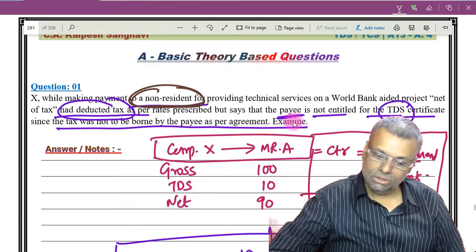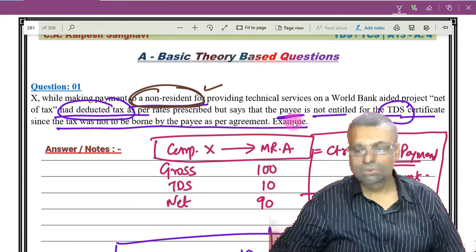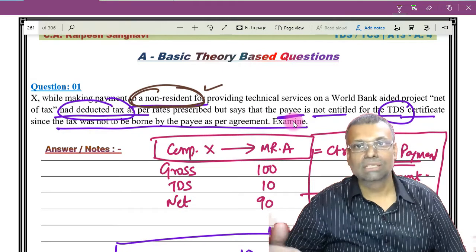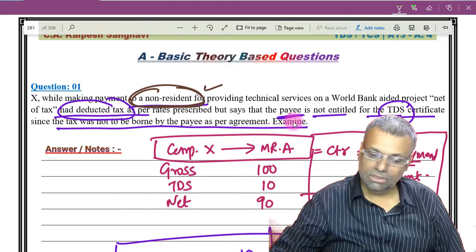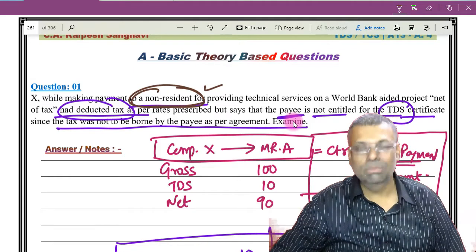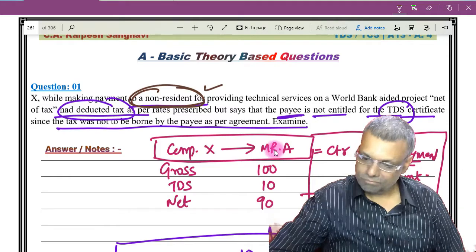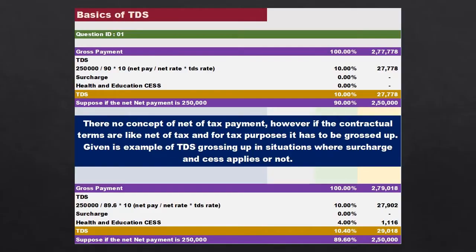Now the given question is about a non-resident. So it should be whatever the rate is plus the applicable surcharge and cess. However, in the given question they have not specified anything, so I'll just give you an example with 10%. So that's all for this particular question.